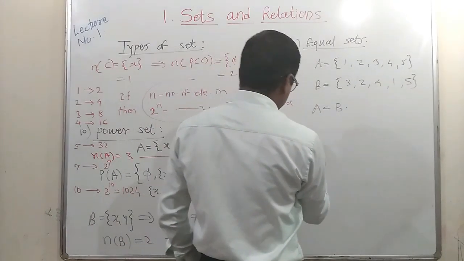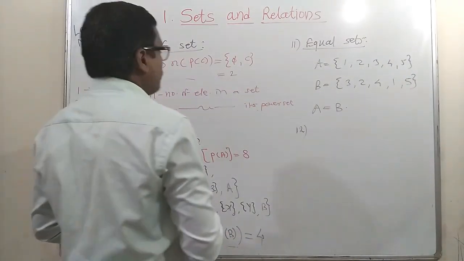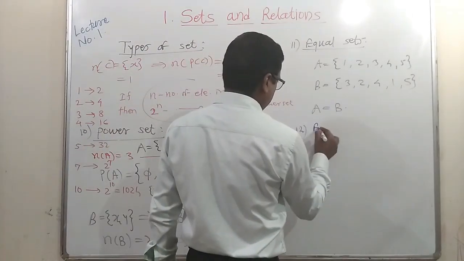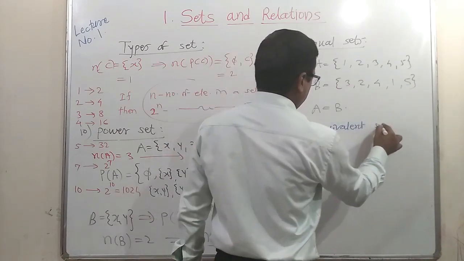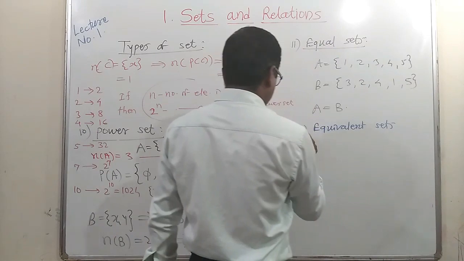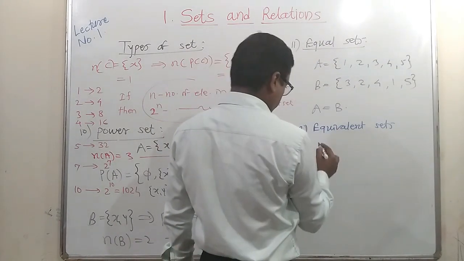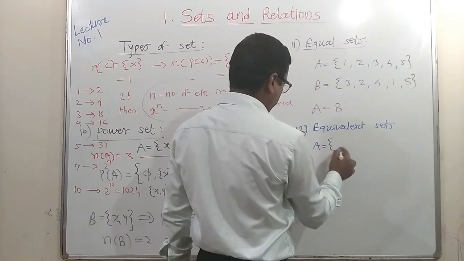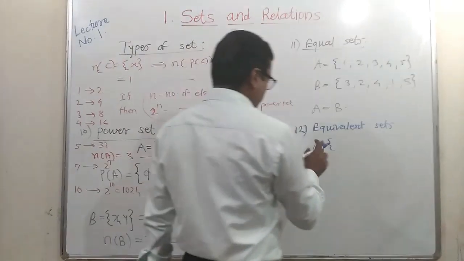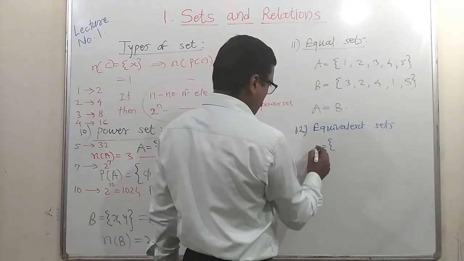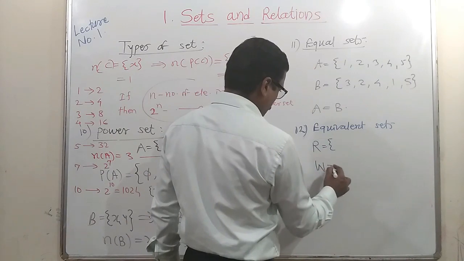And the second last concept is equivalent sets. Suppose set A is given here, or we can take a different example. We have taken two examples: the set of colors in a rainbow and the number of days in a week.